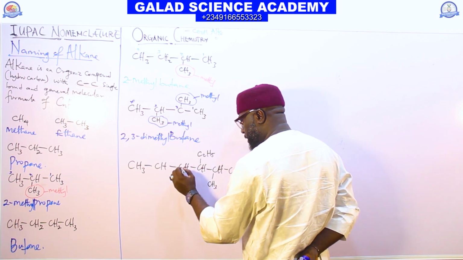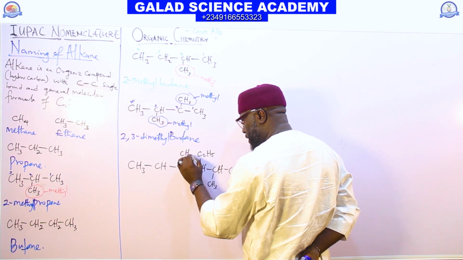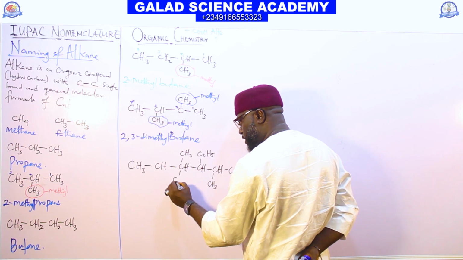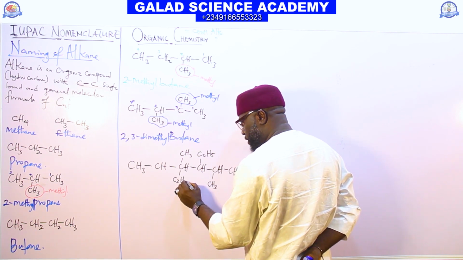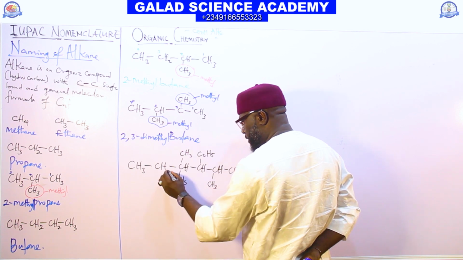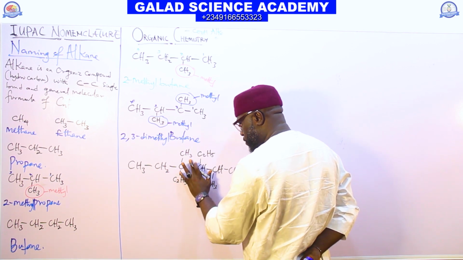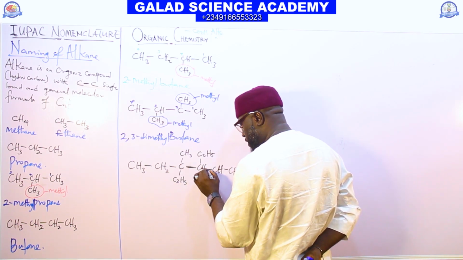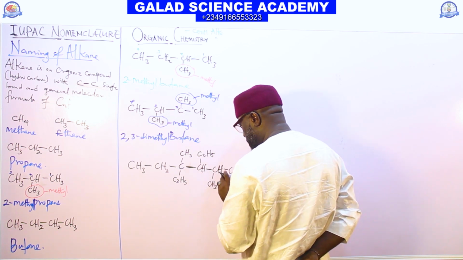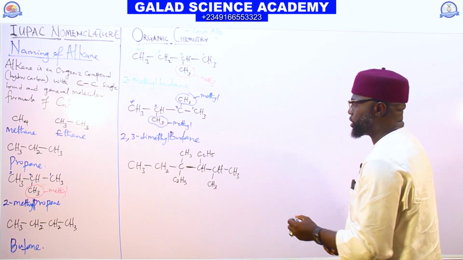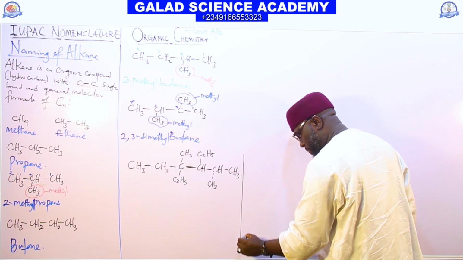At this side, we have CH3. At this side, we have C2H5. So here we have H, H. You are now asked to name this compound.